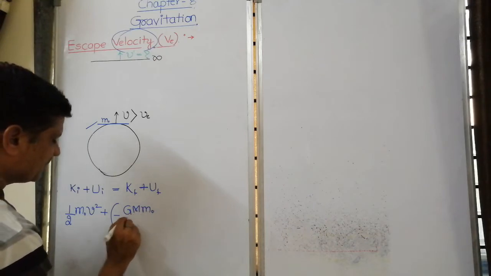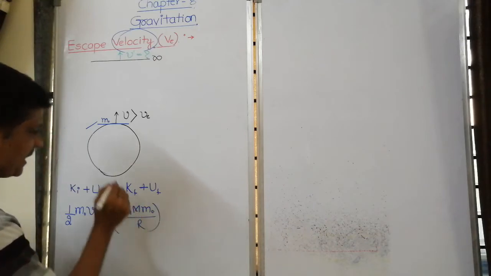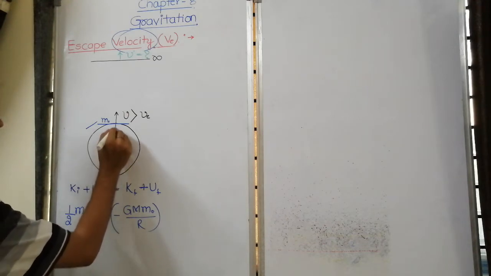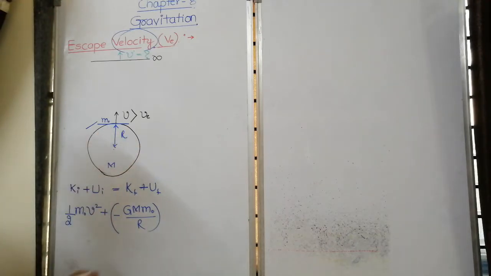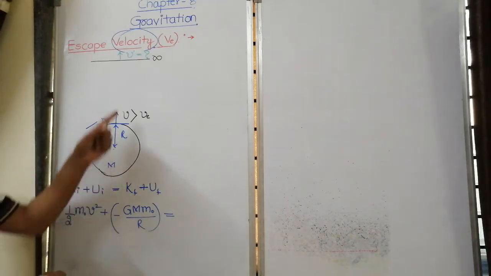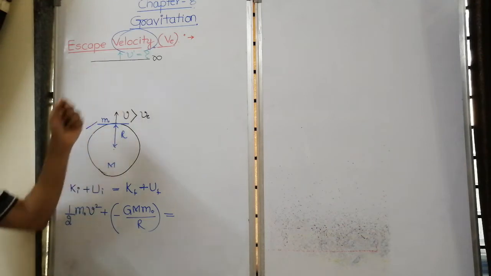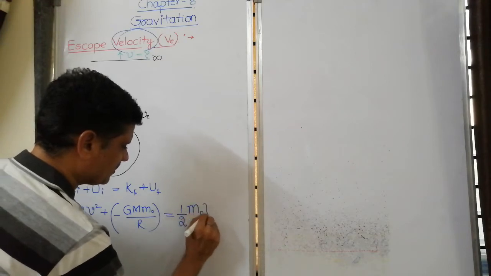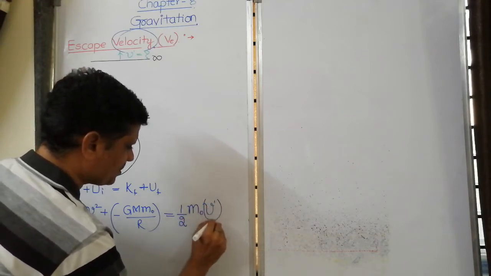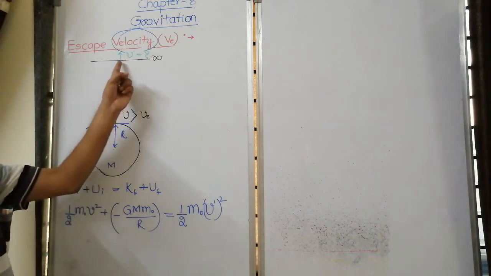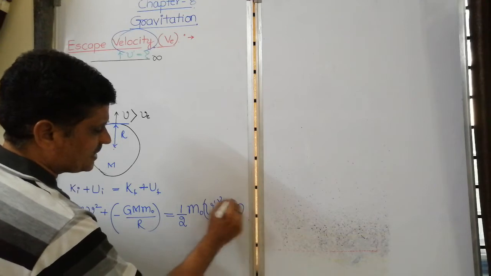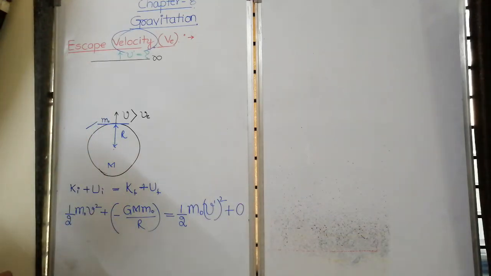capital G capital M m naught divided by R, where capital M is the mass of the earth and R is the radius of the earth, is equal to kinetic energy when it reaches this point, that is half m naught v dash square. Since it is out of the gravitational force of the earth, potential energy is zero. Now we have to simplify.